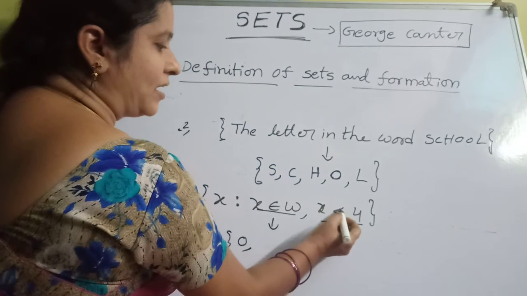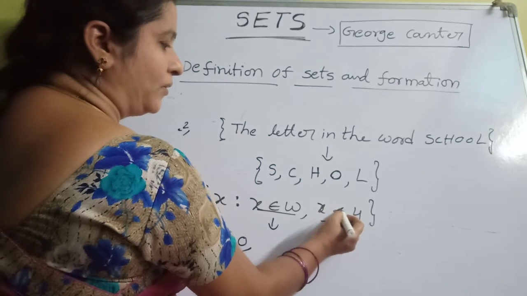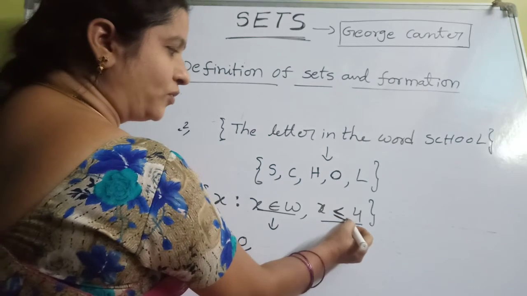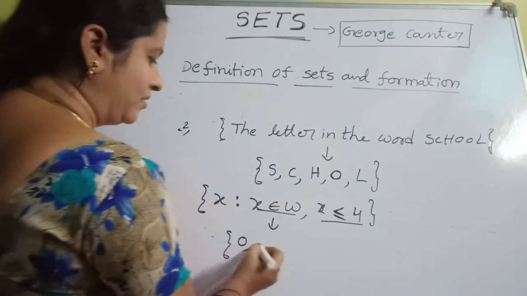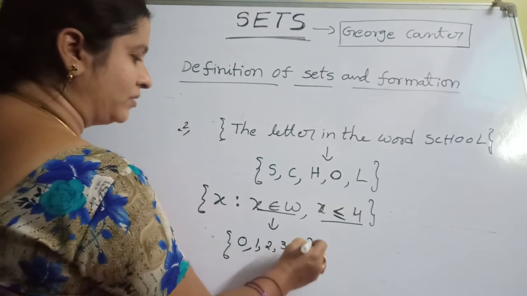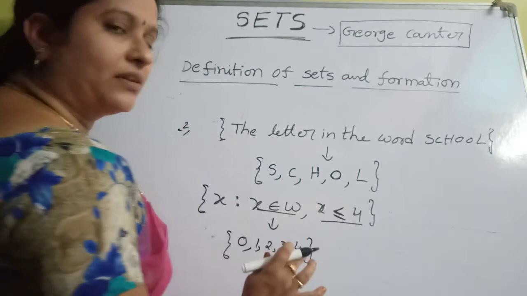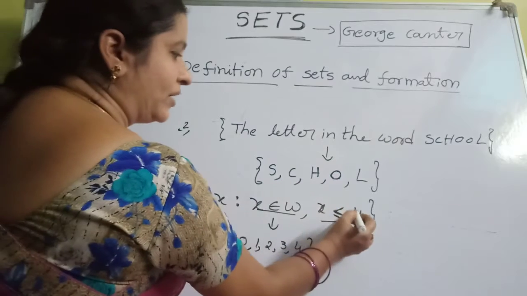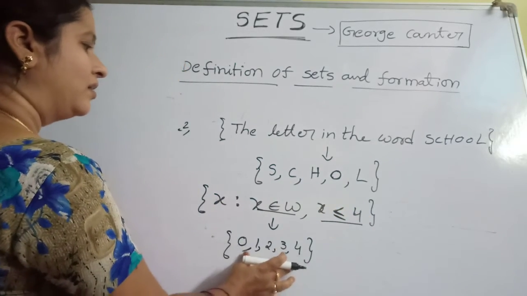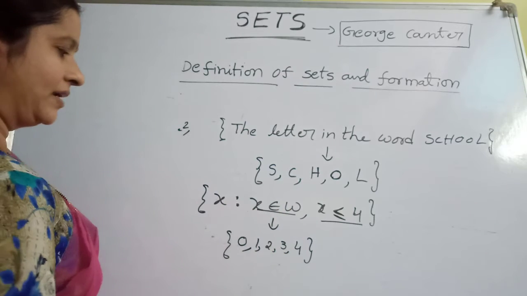What do you mean by less than or equal to? You have to write the numbers up to 4. Equal to means 4 is also there in this set. So 0, 1, 2, 3, 4. Suppose less than 4 is given. Don't write the 4 in this set. So this is the roster form of this set.